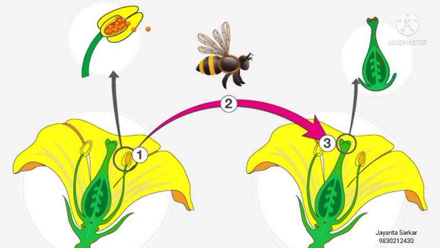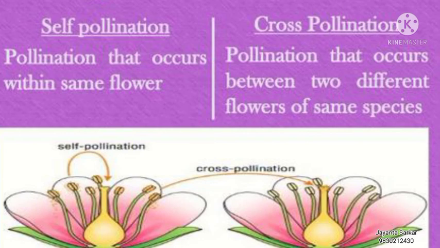So these are the different types of pollination processes in plants. So today we discussed the agents of pollination.